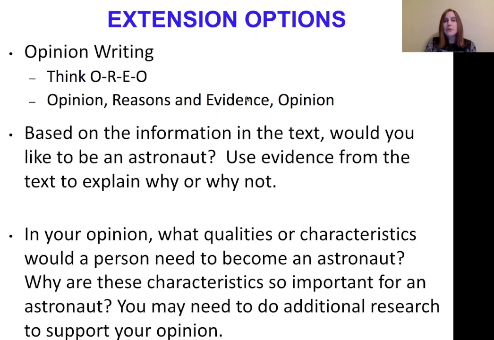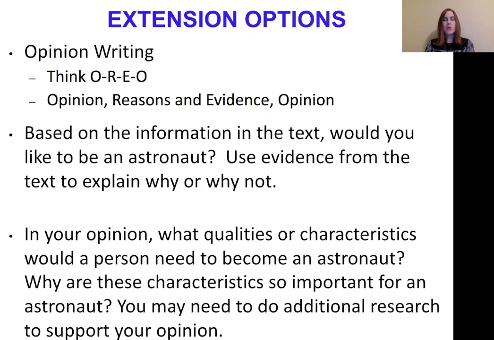Your opinion options are, first of all, based on the information in the text, would you like to be an astronaut? Use evidence from the text to explain why or why not. We get a little bit of information about what life might be like for an astronaut in Charlotte's dream.